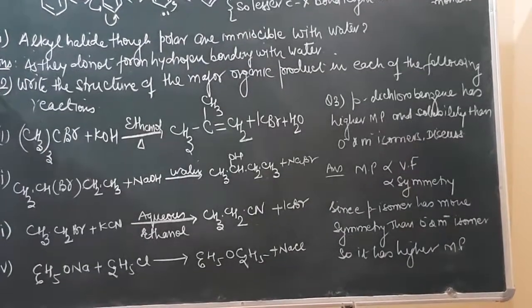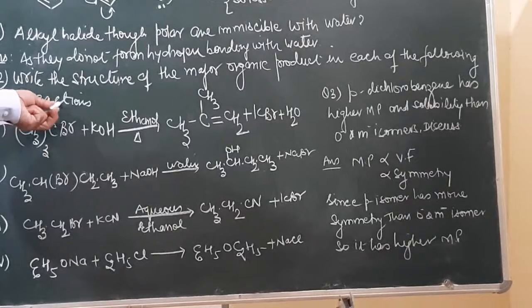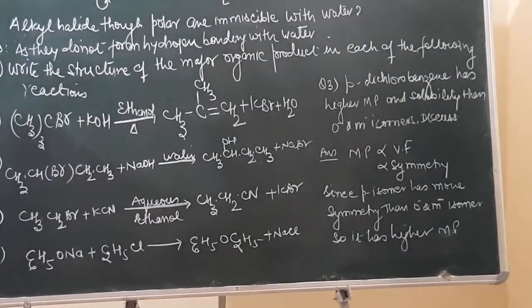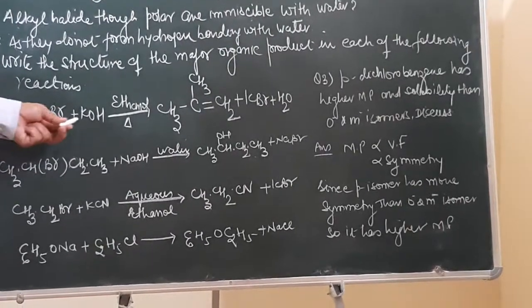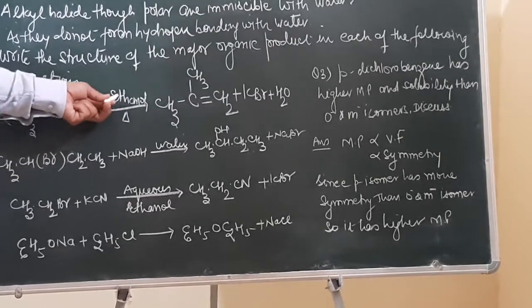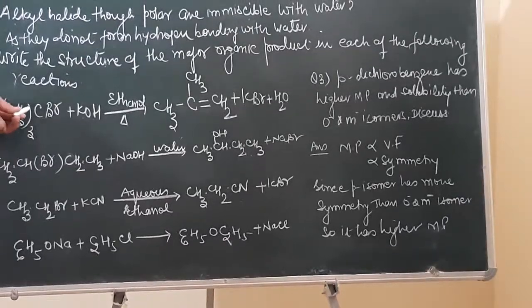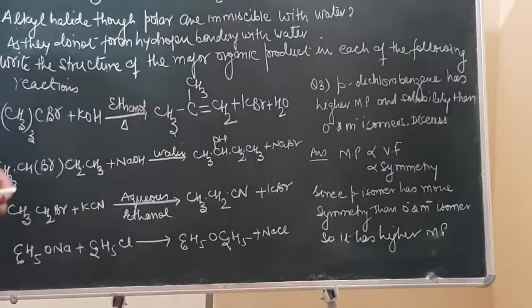Now question number 3. Write the structure of the major product in each of the following reactions. So these are certain reactions, and we have to write down the structure of the product for each one. Just see the first one. This is tertiary butyl bromide, when treated with KOH, and over here it is written as ethanol, so in the presence of alcoholic KOH. What will happen? The elimination reaction will take place and it will result in the formation of 2-methylprop-1-ene.